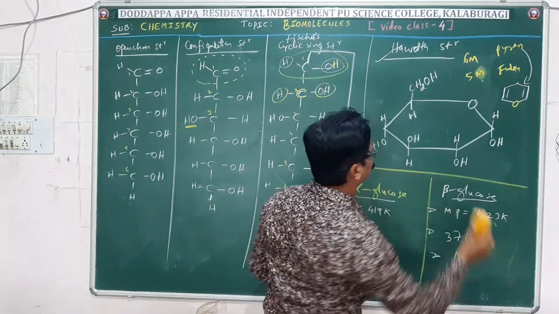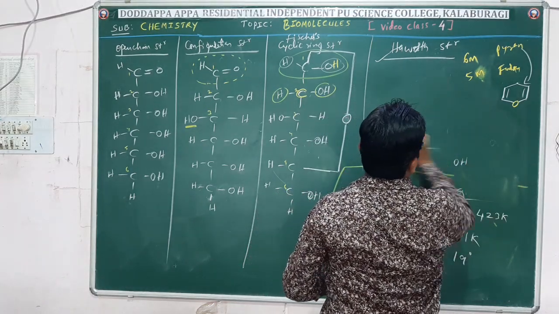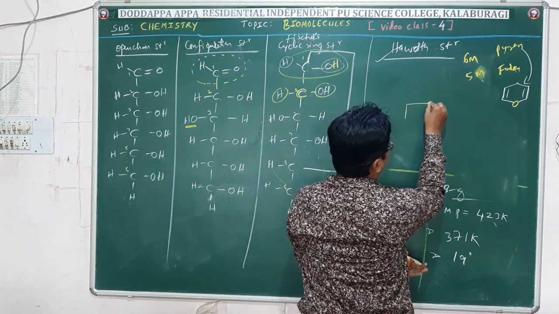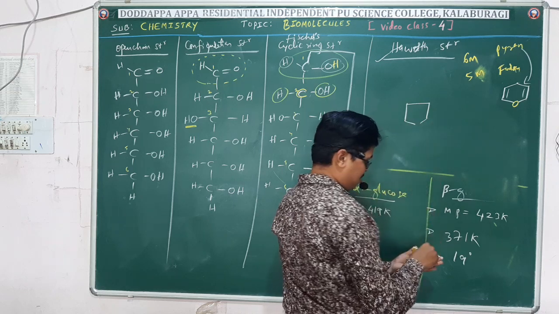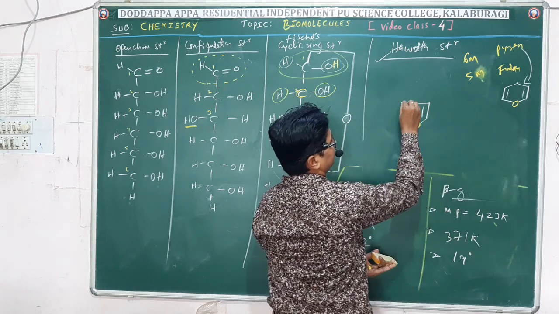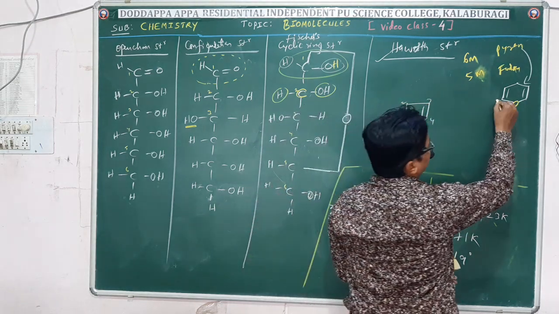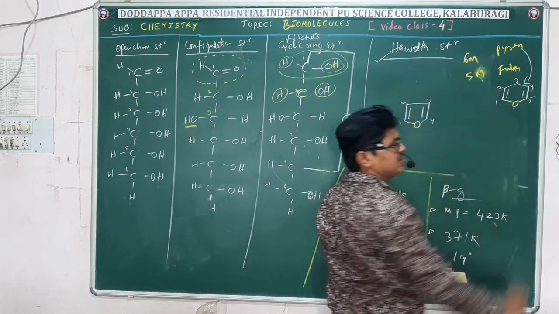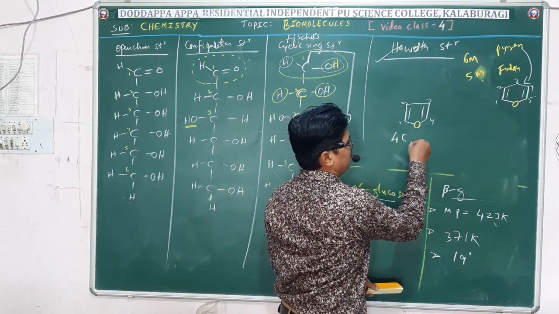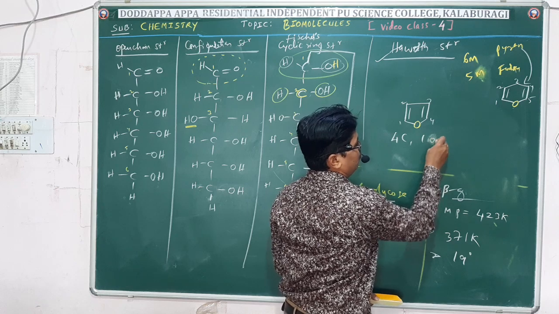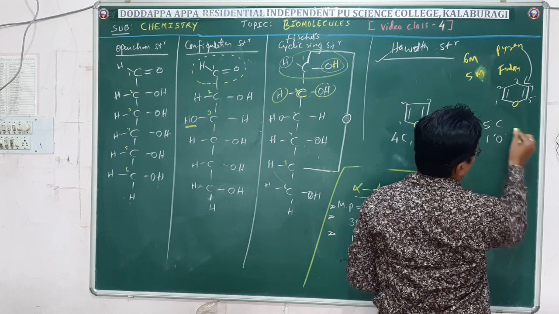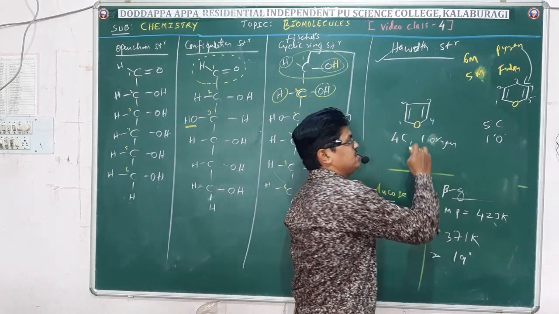Then what is furan? Furan is a 5-membered heterocyclic ring structure with 4 carbon atoms and 1 oxygen: 1, 2, 3, 4, and 1 oxygen. Whereas this one is 5 carbon atoms and 1 oxygen. In total, this is 6-membered and this is 5-membered.